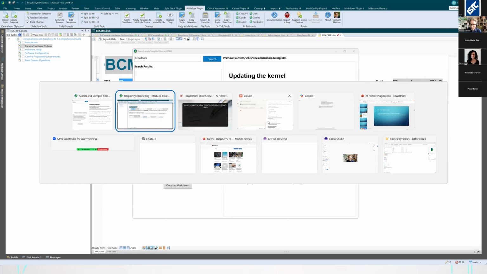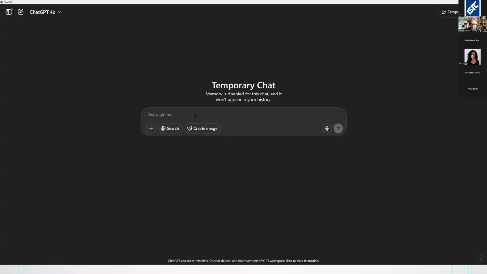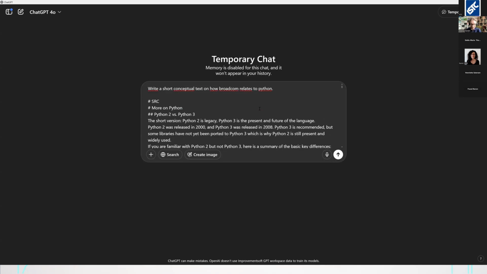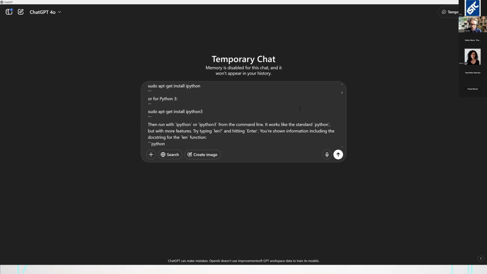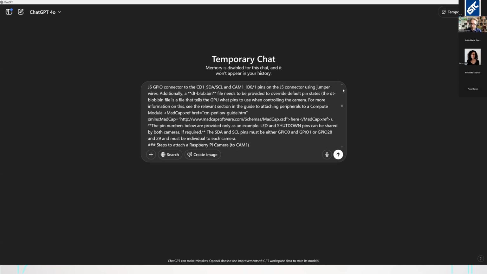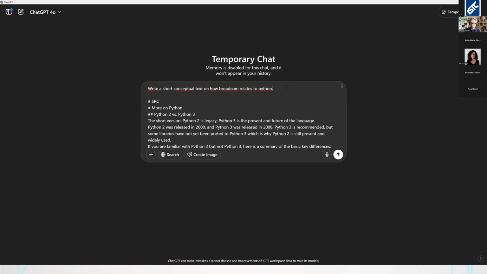Then we can go over to the chatbot and let's pick ChatGPT this time. Let's say, write a short conceptual text on how Broadcom relates to Python. And let's add a heading here saying source and then paste in. There you can see that we have all the content from the topics that we had. So this is a way you can look at the content that you already have and write something new based on it in a very easy way.